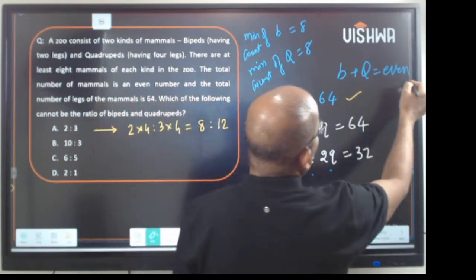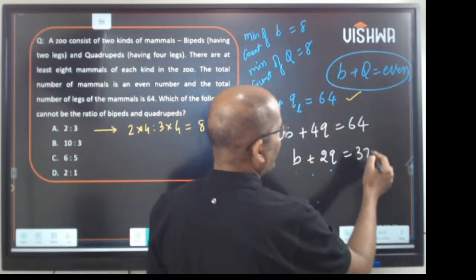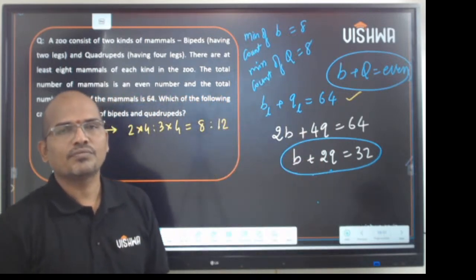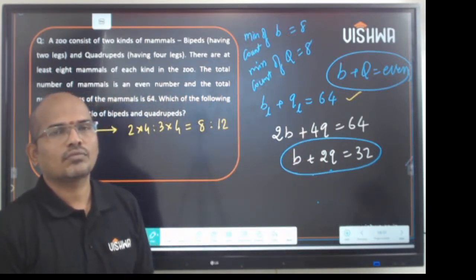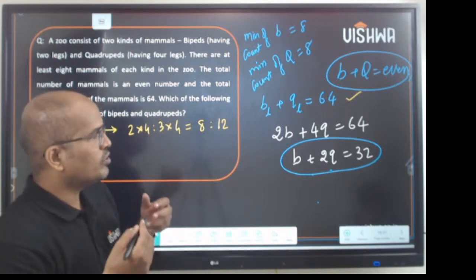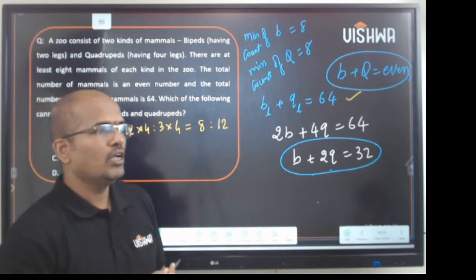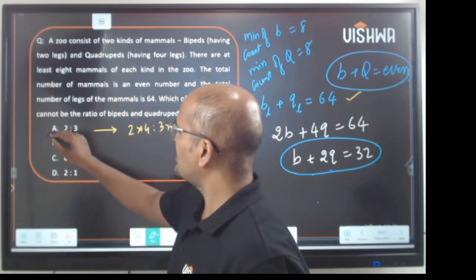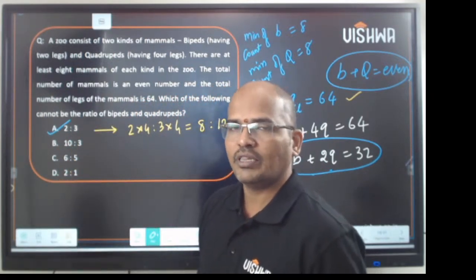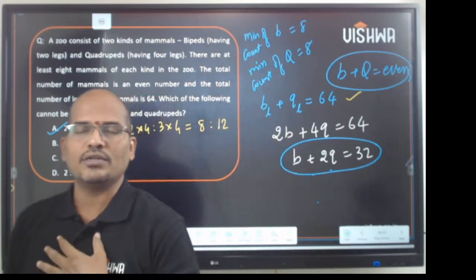It should be even and it should satisfy this condition: b plus 2q is 32. How do you fit in? How do you substitute this? How do you get the answer? So this can be the answer because it is proven. Now from these three, which is not the answer? I want that. Which is not the answer?